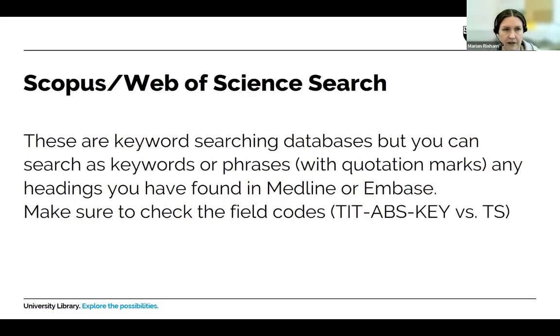In terms of Scopus and Web of Science, the keyword searching databases, you can search all the keywords and phrases. So any of the MeSH terms or Emtree terms that you've found, you can use these as phrases. Just make sure you put them in quotation marks, and you can add those in to your Scopus and Web of Science searches. And just make sure to check the field codes. What fields are you actually searching? So you're not going to get a result that's absolutely huge and unmanageable.